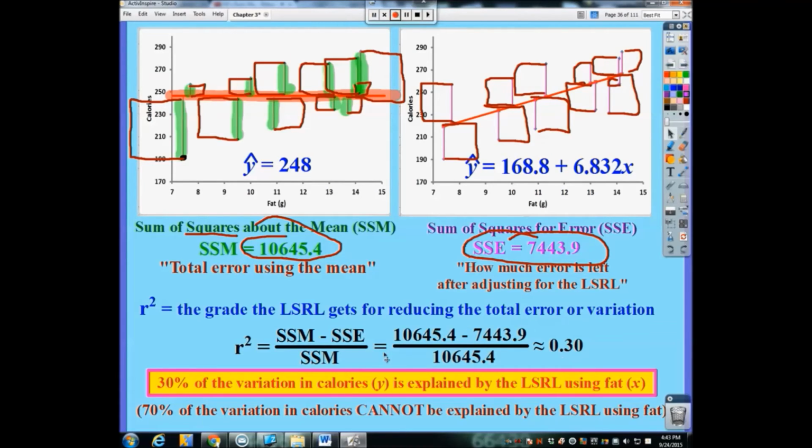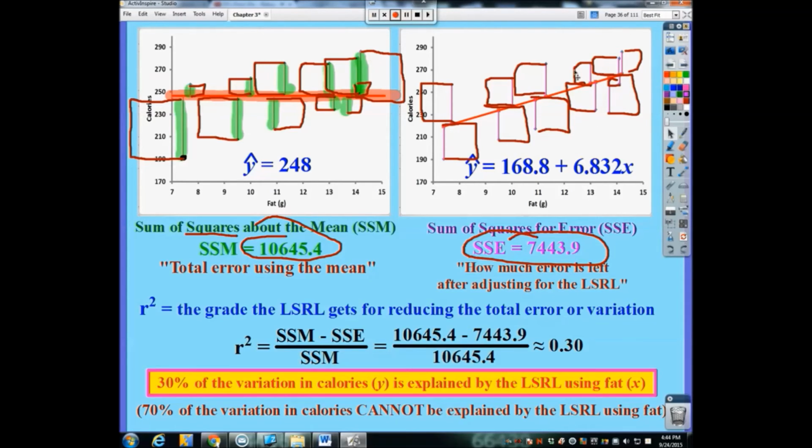So here's how I would interpret that. That 30% of the variation in calories, what I'm trying to predict, can be explained by the least squares regression line using grams of fat, which means 70% of the variation, right? Because we had a lot of variation going on here. We hardly had any points that were just on the regression line.